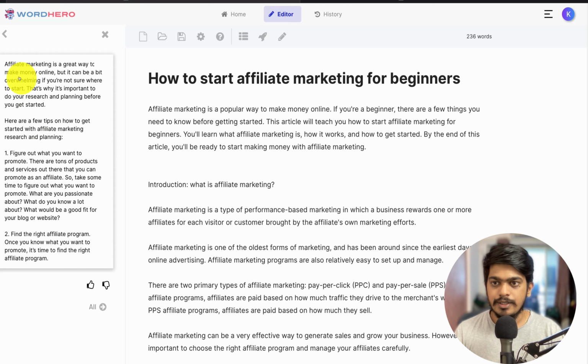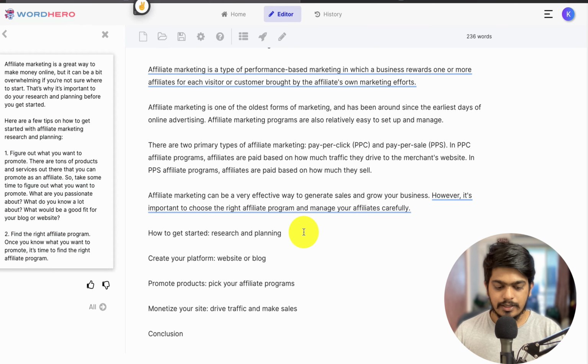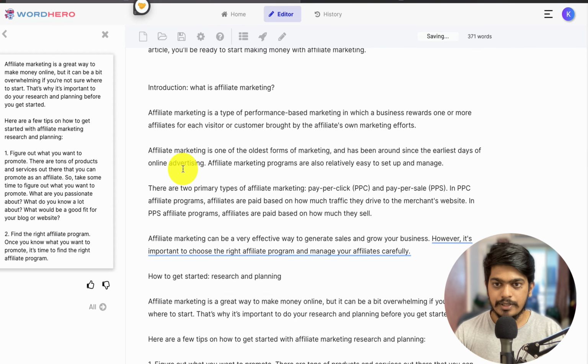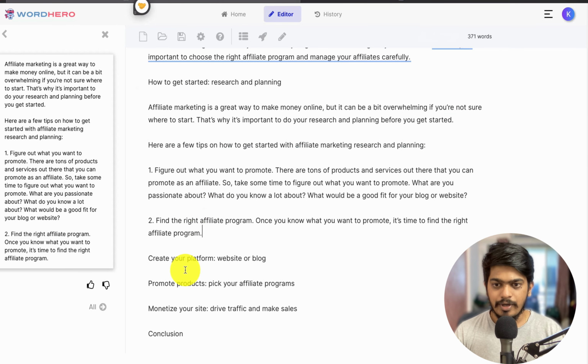Affiliate marketing is a great way to make money online. Okay, so here are a few tips on how to get started with research and planning. Okay, so this is good. So what I'll do is I'll copy this one and paste it here. So these are our points here. Similarly, you can do the same for the next outline also.